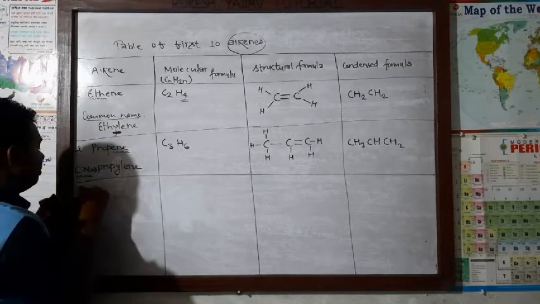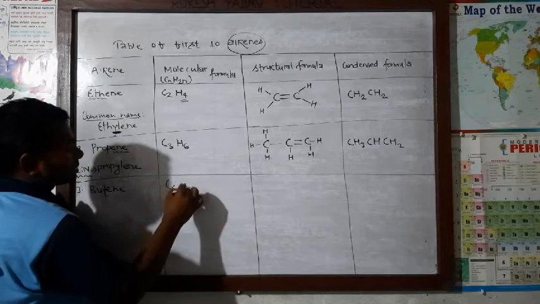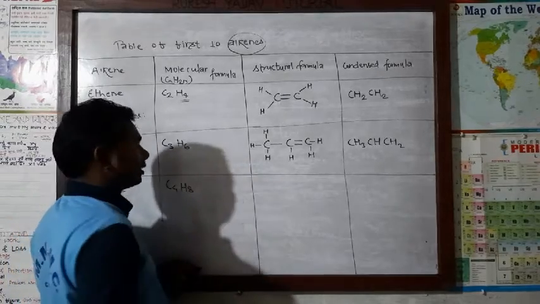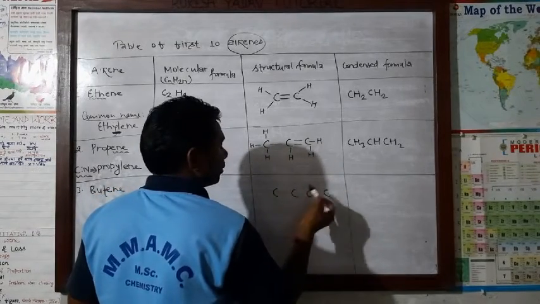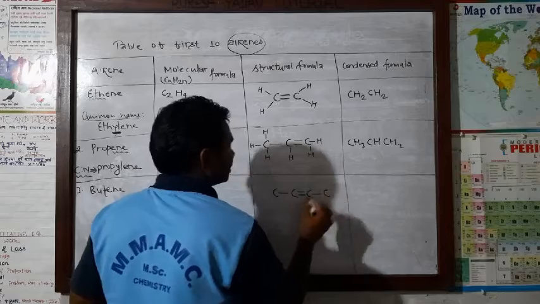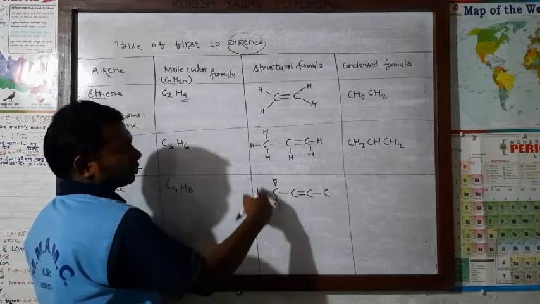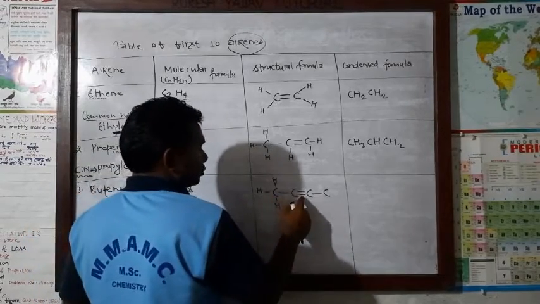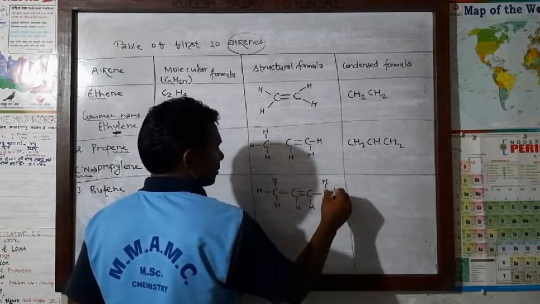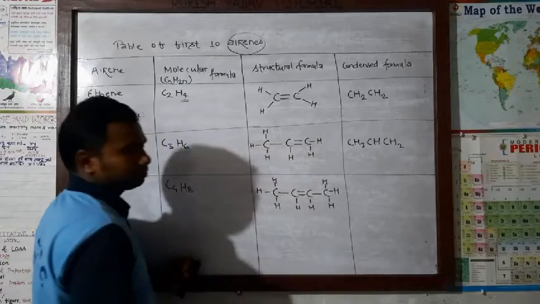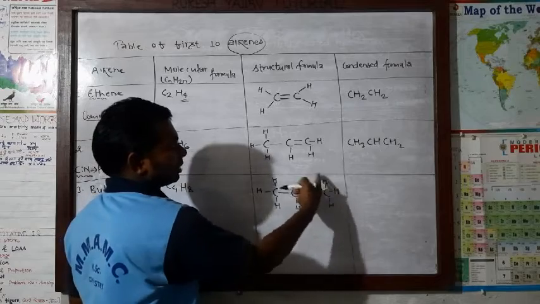Another, I am writing the same way: butene, C4H8. Now here you can write the structural formula, very easy. How many carbons? 4. Anywhere you can put the double bond. Suppose I put it here, single. Now this carbon has 4 bonds. Now here see 2, 1, 3, 1, 4. Here 2, 1, 3 already, 1, 4. Now see, is hydrogen 8 or not, count once: 1, 2, 3, 4, 5, 6, 7, 8.